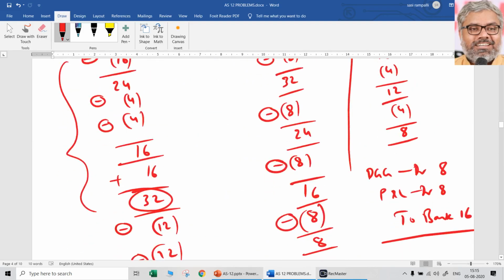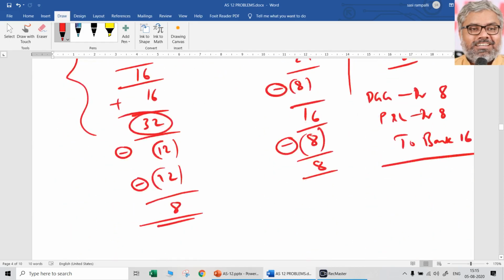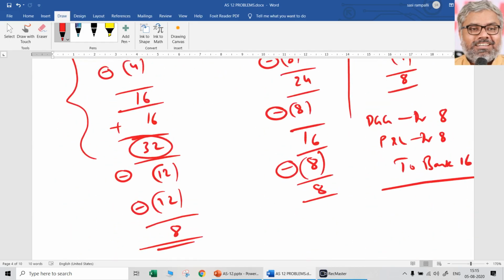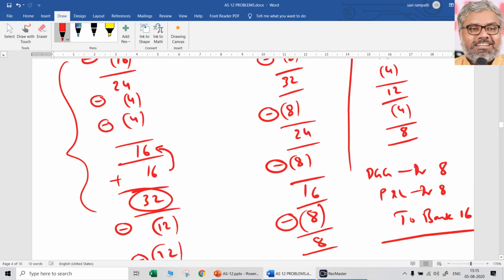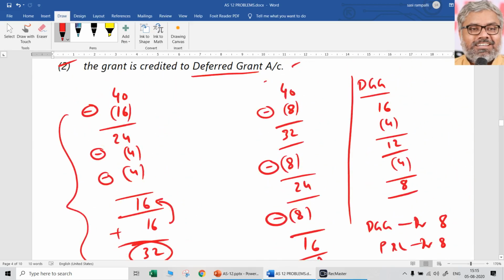So there is no change in the depreciation at all in the second method. In the first method, there is going to be a depreciation change after the refund is added back to the fixed asset value, and depreciation earlier was only 4 lakhs per year. Now it has become 12 lakhs per year for the remaining 2 years. Whereas in the second method, if you observe, depreciation has not changed even after the refund of the grant, because the grant itself originally was not touching the fixed asset value at all.